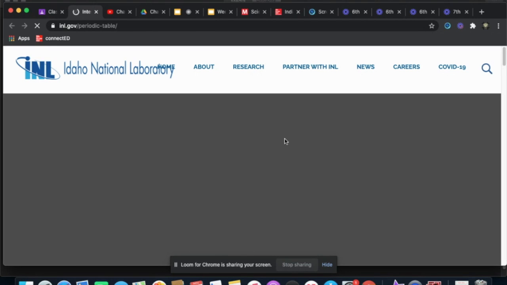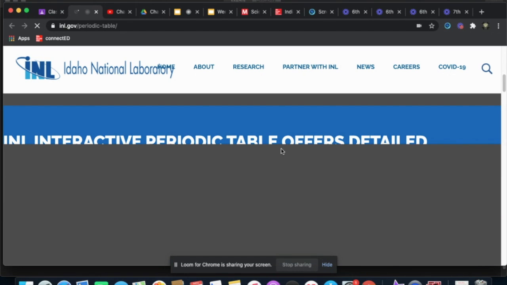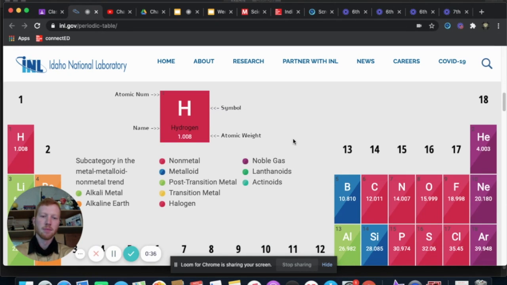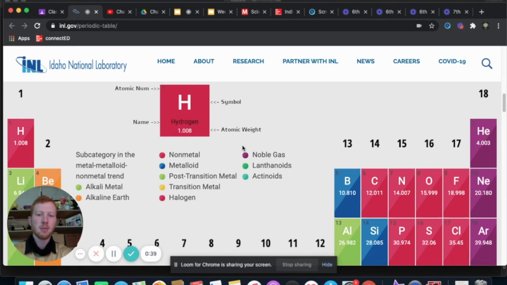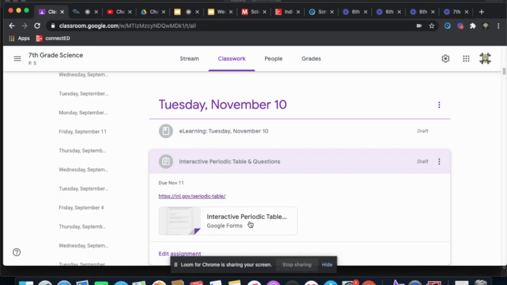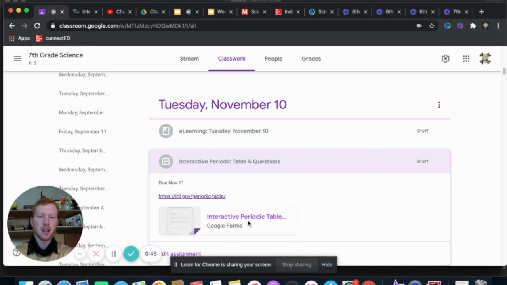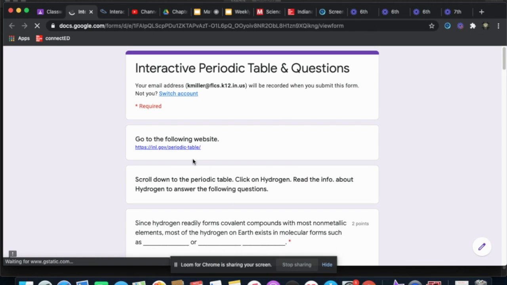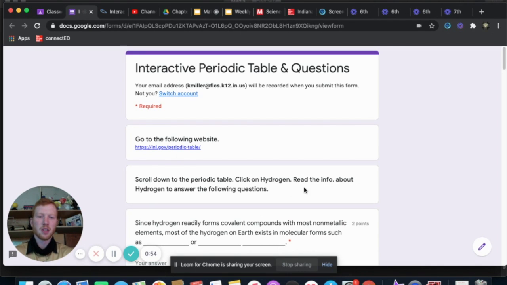Once you get to this screen, you're going to be scrolling down to the bottom as my computer continues to try and think. And you will see an interactive periodic table down here. You are able to click on each element, and then there's going to be different things that pop up. So for example, if I go back here to Google Classroom and I click on the form that you're going to be actually answering the questions on, and I've also put the link up here at the top for that, I have individual instructions that you need to read.